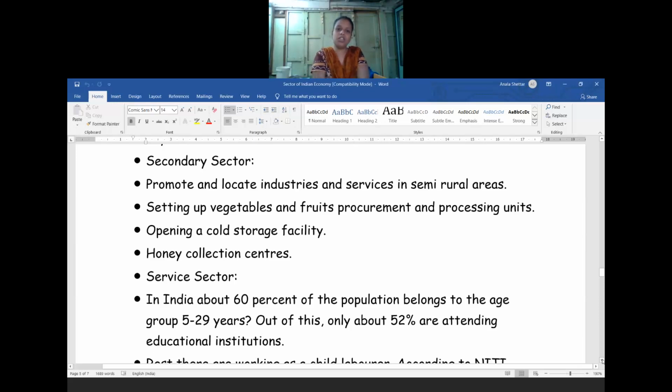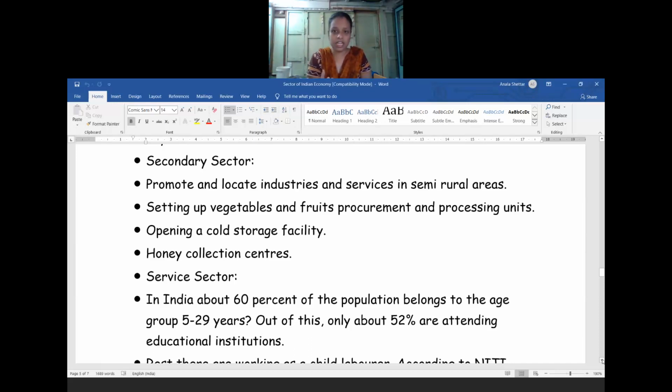To promote the local industries and the services in the semi-rural areas, based on the above points I have learned, that is storage, as well as mills, mill factories, sugarcane factories, whatever agricultural commodities we are growing, and if any industries work based on that, we have to promote them in the semi-rural areas.